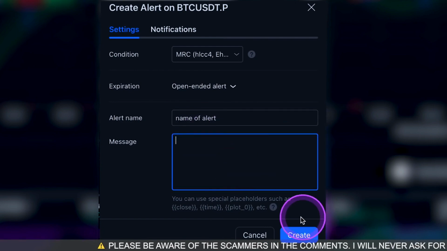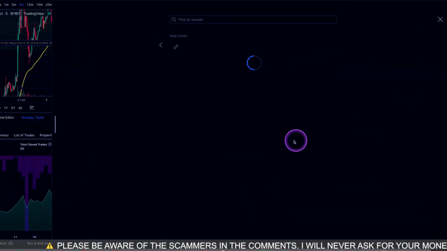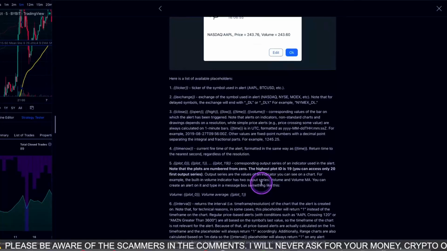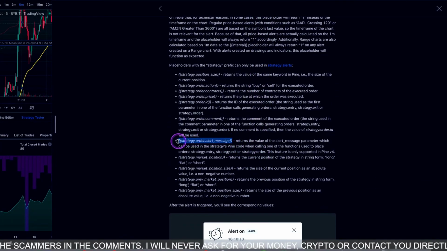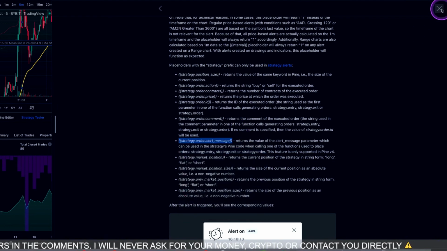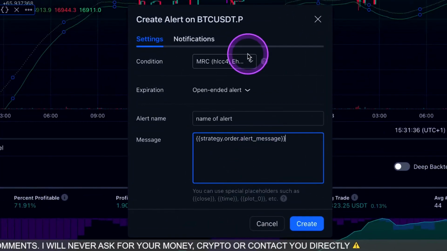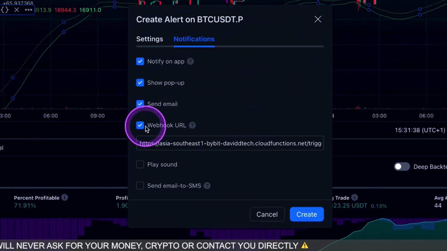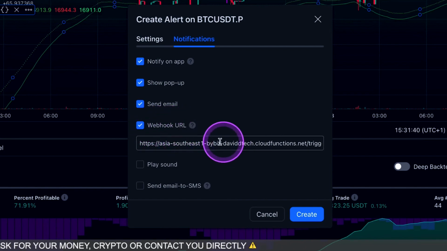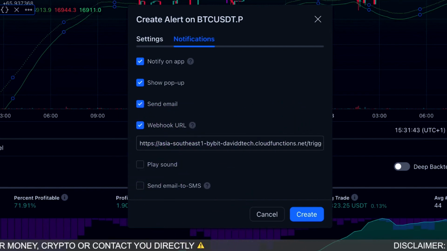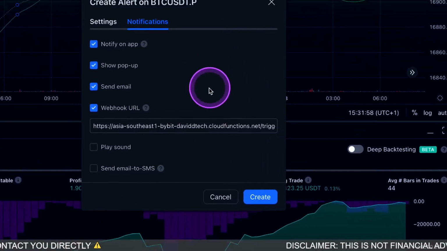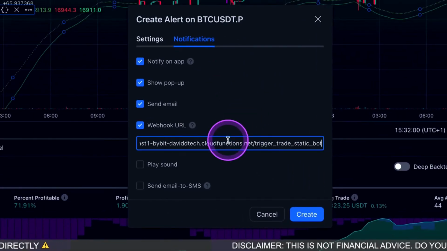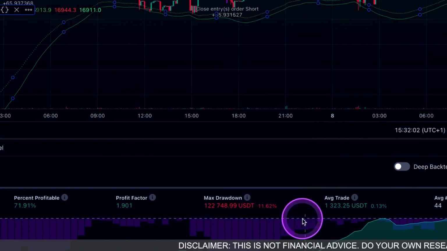Here, we're going to go away and click this button just here. I need the actual placeholder for that. If you want more information about this, you can see the full video on their website. I'm just going to copy and paste that very quickly across like this. And then I'm going to go to notifications over here and you'll be able to see the webhook URL. Now, if I go back to the Trigger Trade website and press copy webhook URL, that's going to copy a webhook URL to my dashboard. There you go. And then I press create and I'm done.